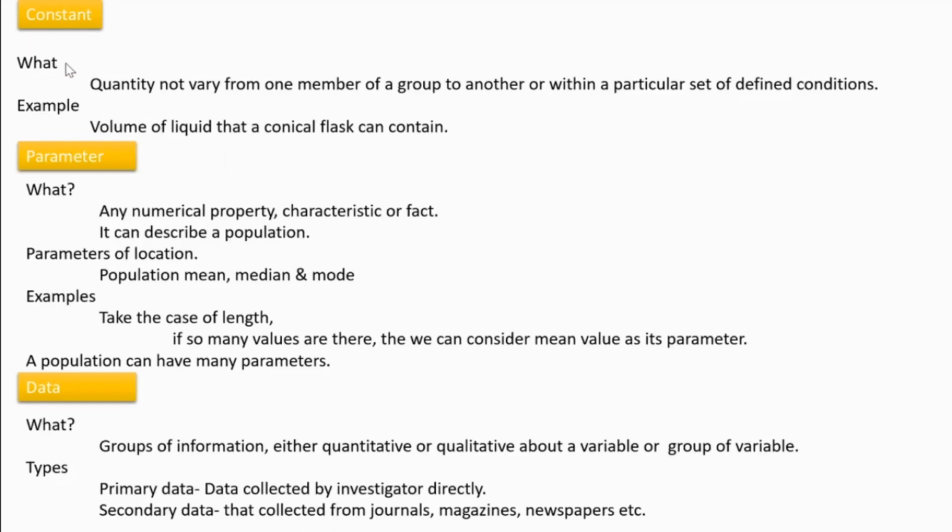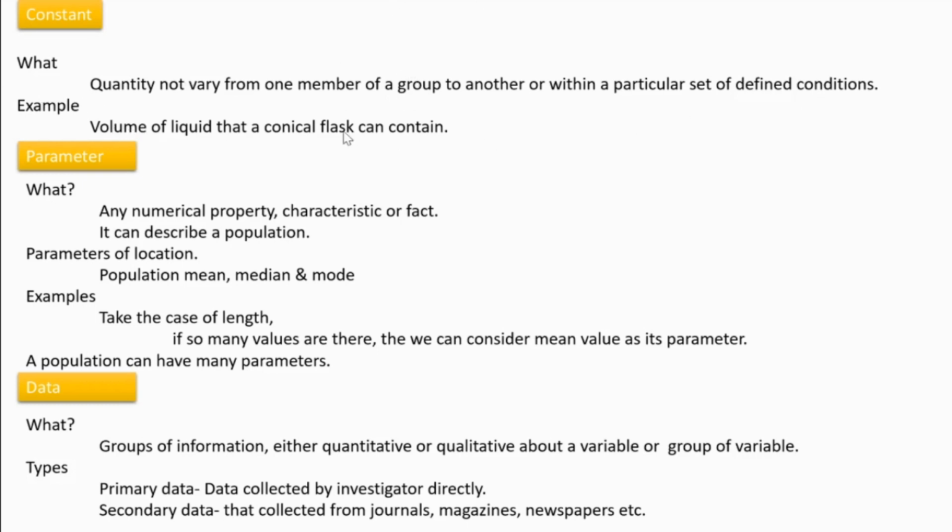Then constant. What is constant? Constant means a particular value, a particular thing, quantity. It is not varying among the members of the population considered for study. That is called constant. Okay.